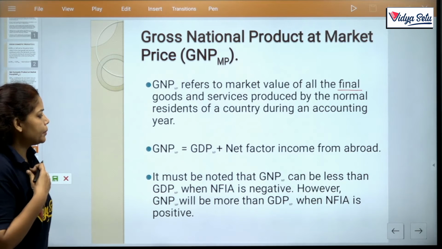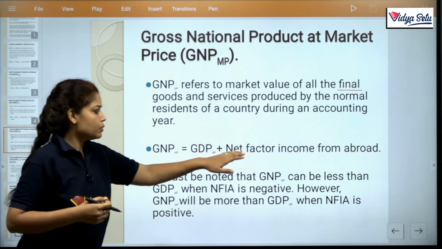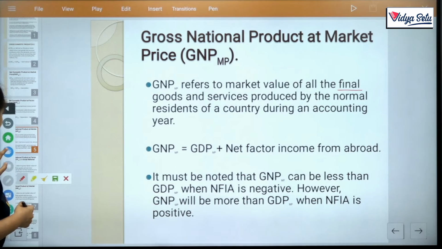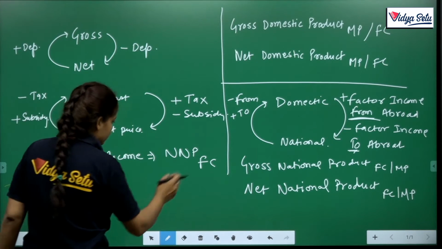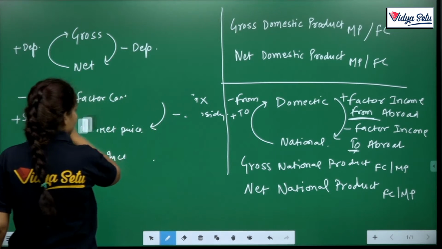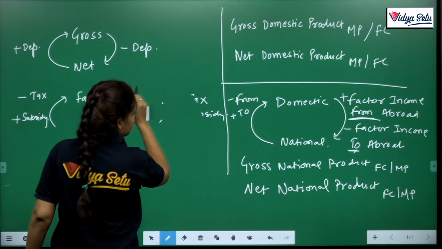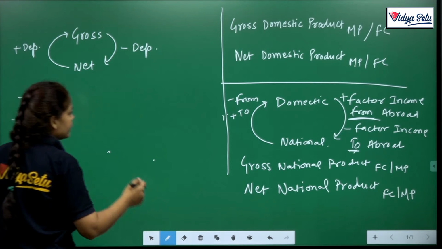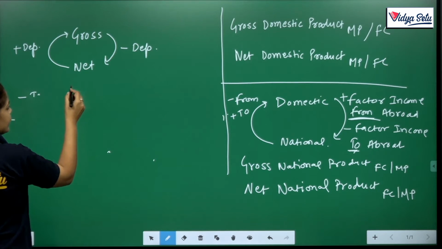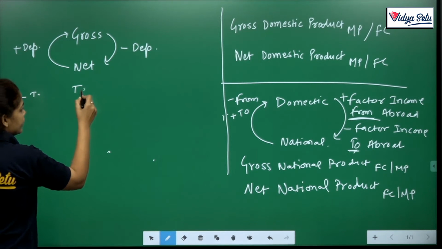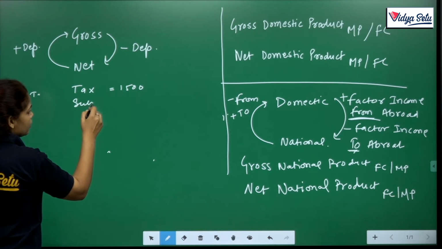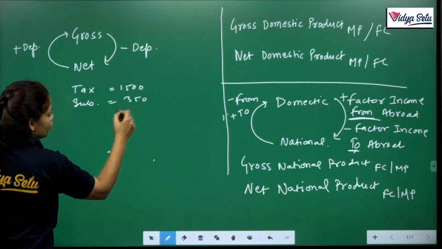Here GNP-MP means GDP-MP plus net factor income from abroad. What is net factor income from abroad? Here, like we just draw for NIT, when we know about the NIT, what is NIT? NIT like tax, suppose taxes are 1500 and subsidies are 350. So what is NIT?